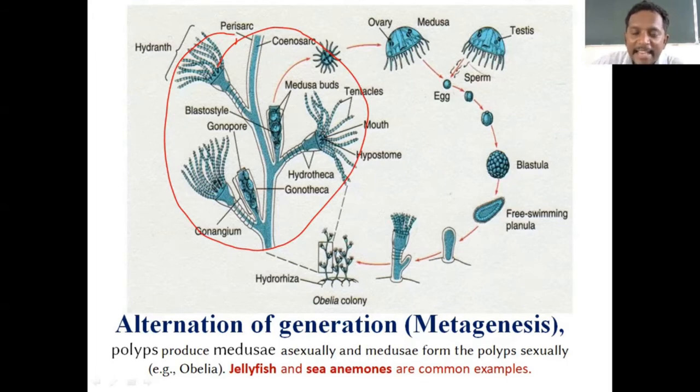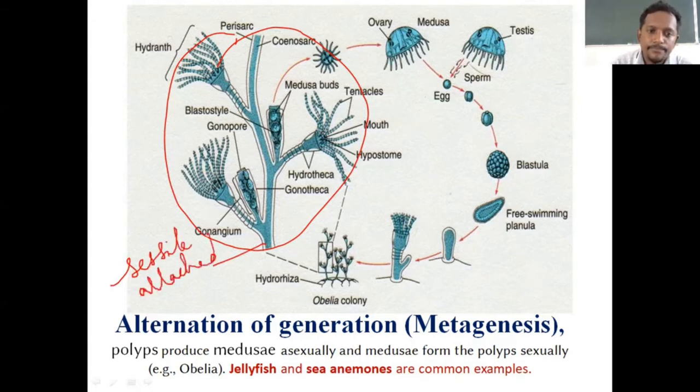This is an attached coelenterate animal. Attached coelenterate animal. So only I said sessile. Attached. So this is non-motile. It's not a free-living organism. So one of your answers I modified. I said it is not a plant. It is a coelenterate animal.